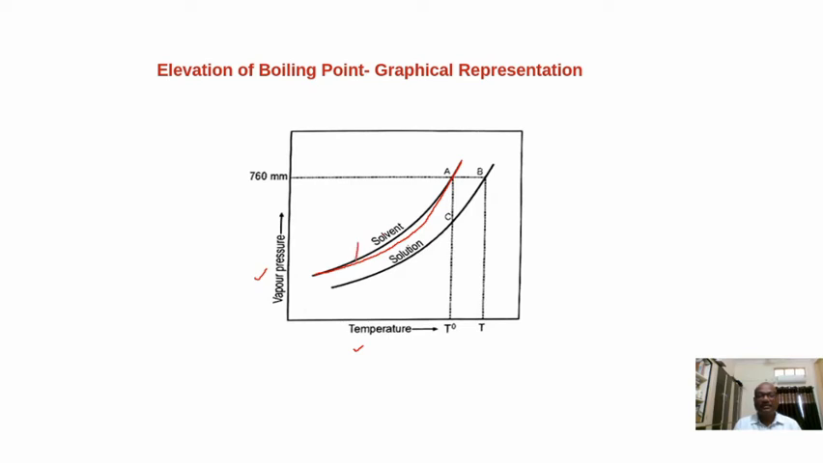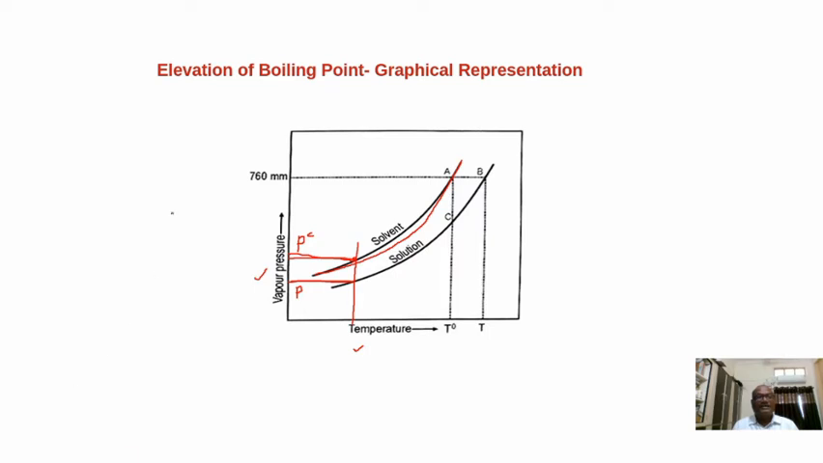For example, at a particular temperature, if we consider this point, here you can see this is the vapor pressure of the solvent, P naught. Whereas this is the vapor pressure of the solution, P, which is lower. P naught is greater than P. You can understand this concept from this graph. At any temperature, if you consider a solution and a solvent, the solution will have the lower vapor pressure compared to the solvent. Thus we can observe in this graph.